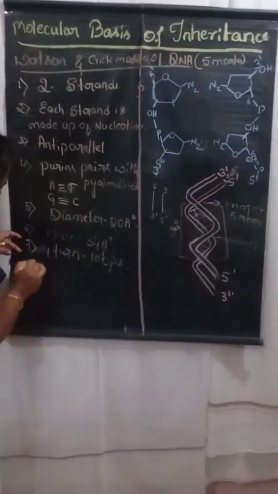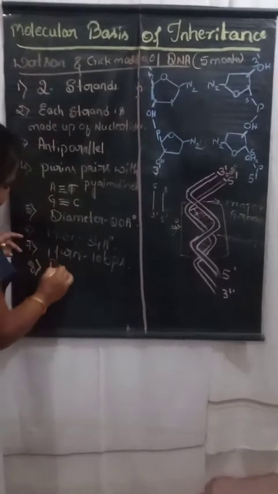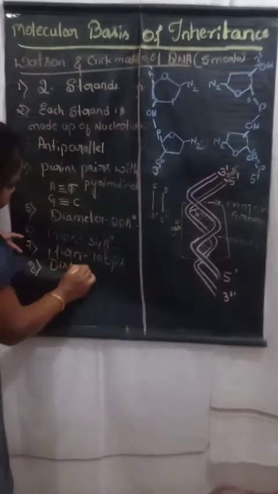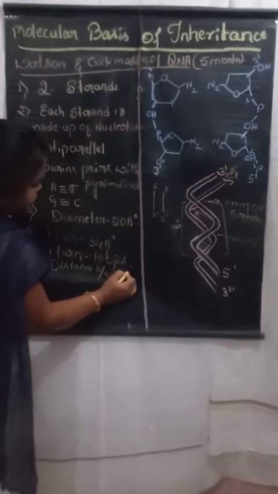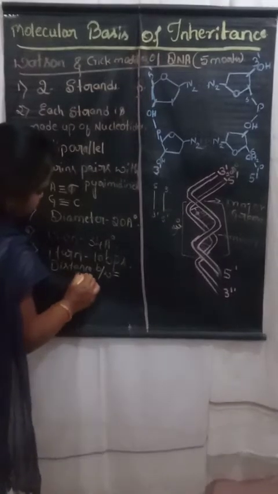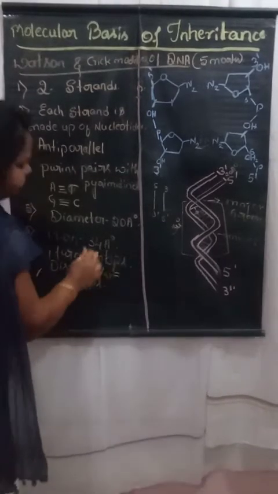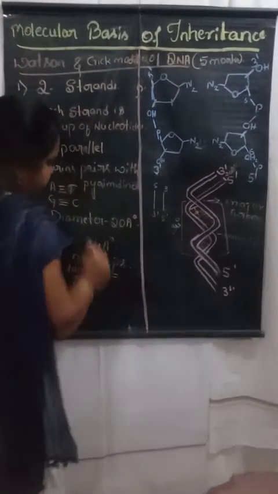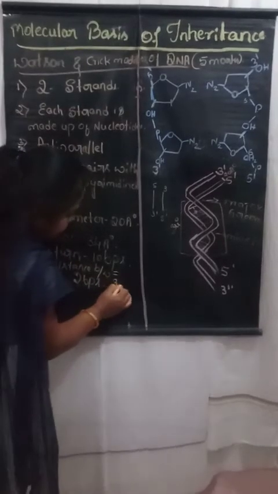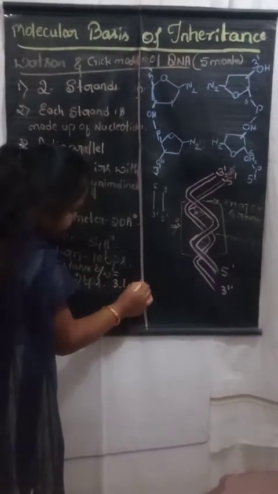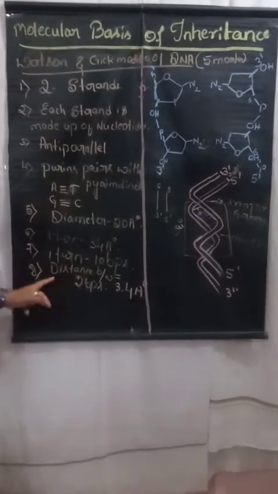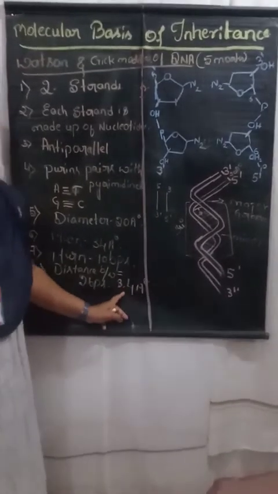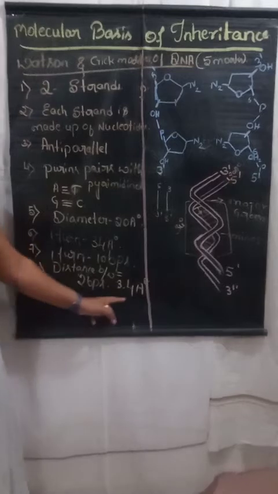So what is the measurement here? That is the distance between two consecutive base pairs. This is one base pair, this is two base pairs. That is 3.4 angstroms. So a complete one turn is 34 angstroms. The distance between two base pairs is 3.4 angstroms.